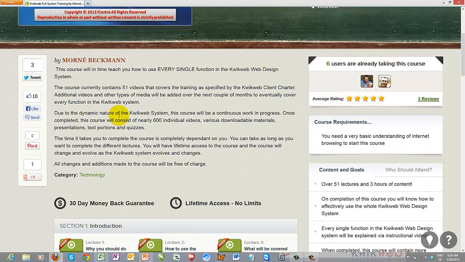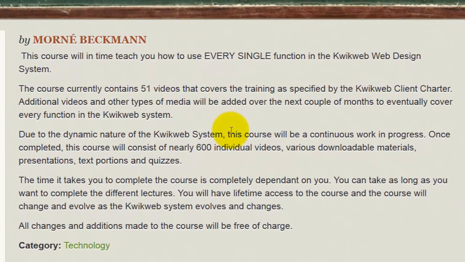Basically, this gives you a description of the course. As I said, it will teach you how to use every single function in the system. It currently contains about 51 videos that cover everything specific to the client charter, but additional videos and other types of material will be added over the next couple of months. In the end, the course will consist of nearly 600 videos.